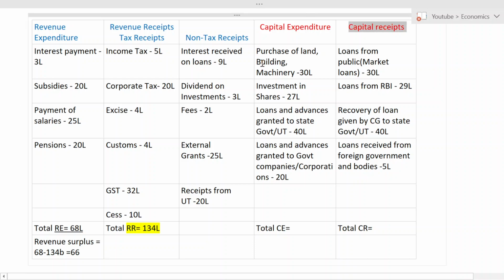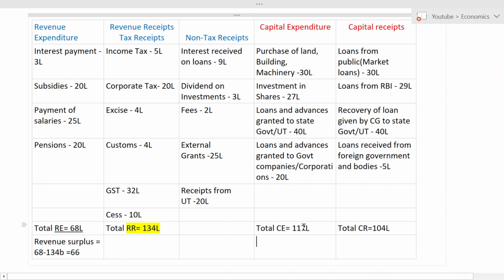Okay, now coming back to this. 30 lakhs plus 27 lakhs plus 40 plus 20 will give me how much? 117 lakhs. Okay. Now 30 lakhs plus 29 lakhs plus 40 lakhs plus 5 lakhs will give me how much? 104 lakhs.